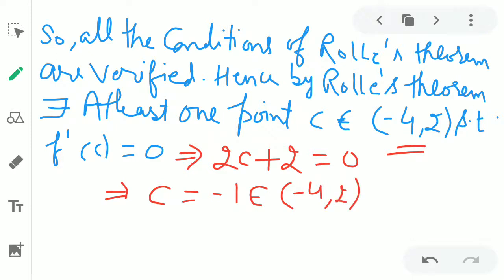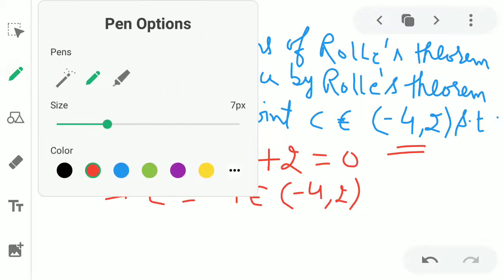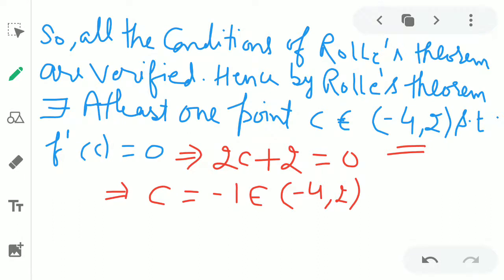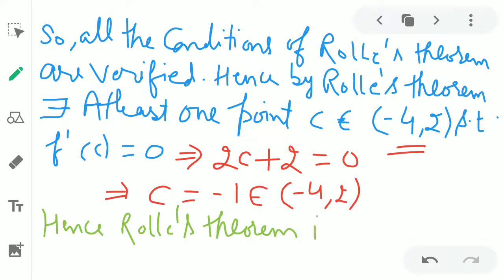So finally, we write: hence Rolle's theorem is verified. In this way we can verify Rolle's theorem.